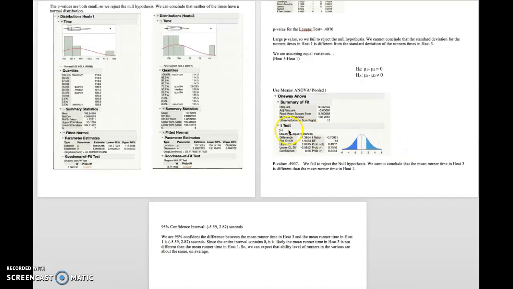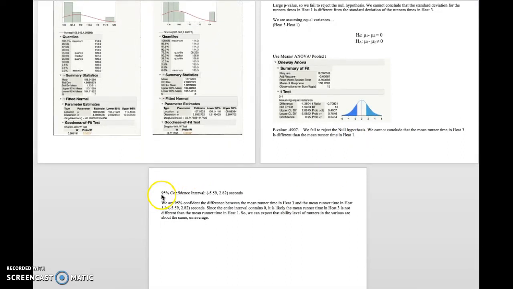So under the t-test, assuming equal variances, you can see that the p-value for the differencing not being equal to 0 is 0.907. Because this is large, we fail to reject the null hypothesis, and we cannot conclude that the mean runner time in heat 3 is different from the mean runner time in heat 1.